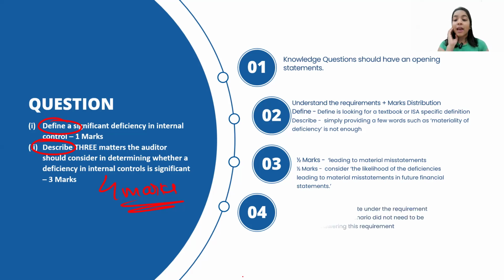Fine. Now, additionally, there was a note under the requirement which stressed that the scenario need not be referred to in answering the question. Now, half of the students will not read that note. I don't know why, but they will try to relate this question to the case. Whenever it is required, they don't do that, but whenever it is not required, they do that. So guys, please ensure that you are reading the note, the marks, the verbs, the requirements very, very carefully. Otherwise, you will end up losing half marks everywhere.